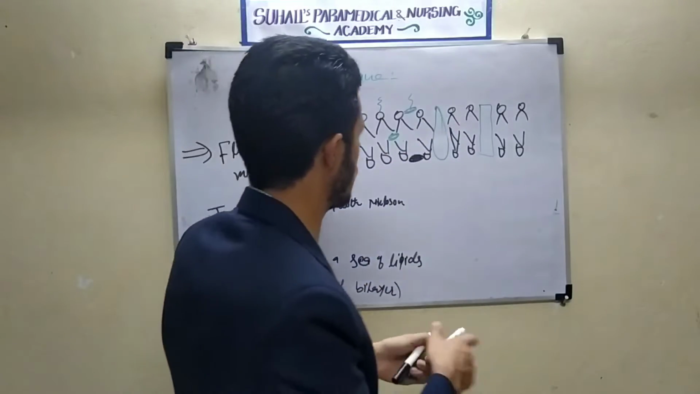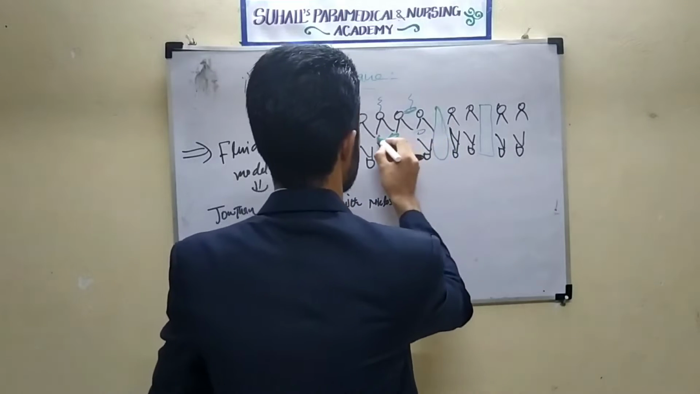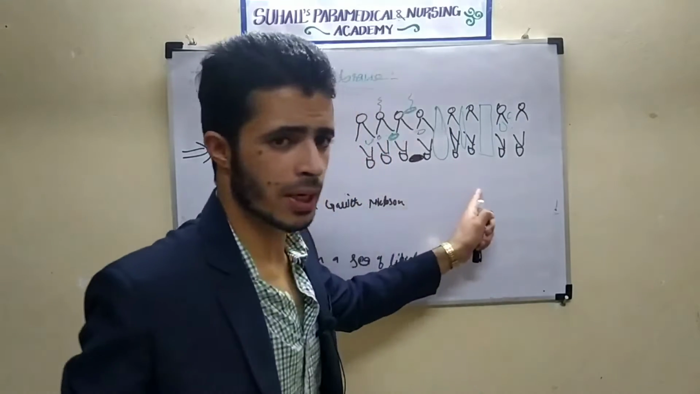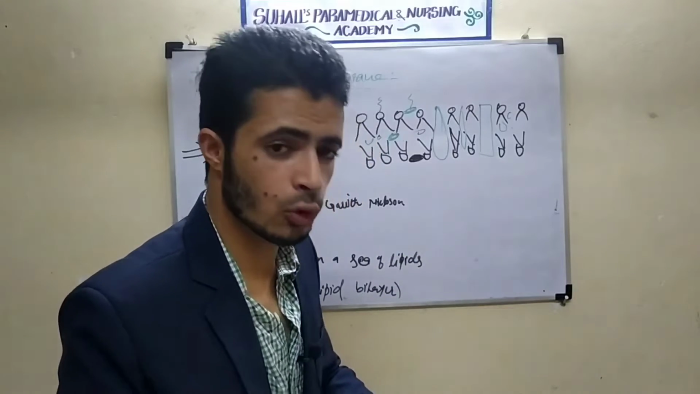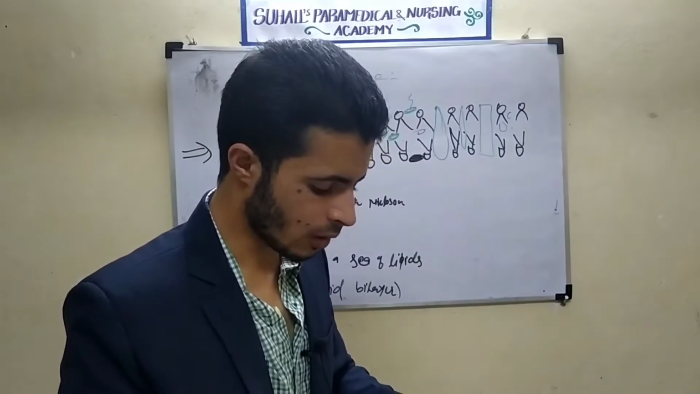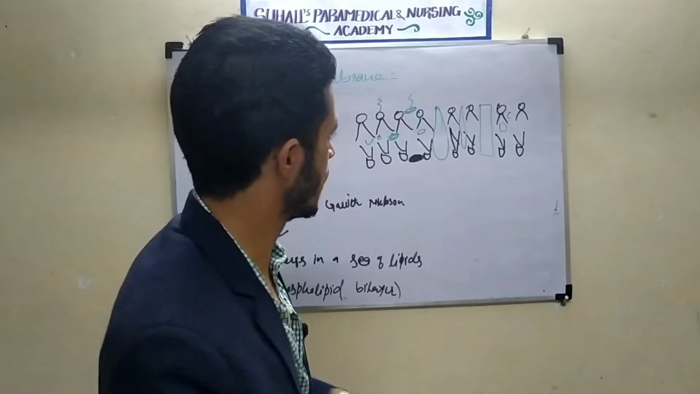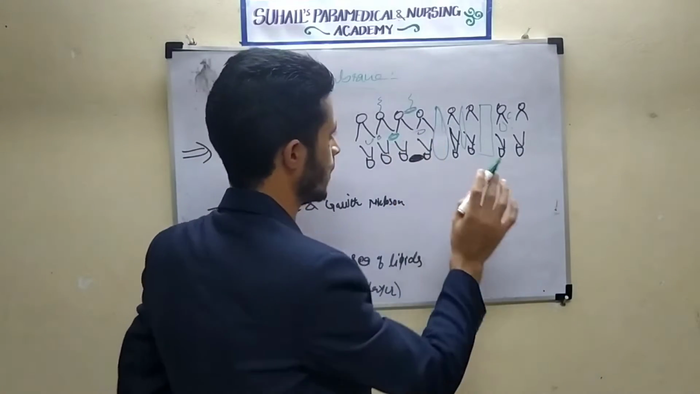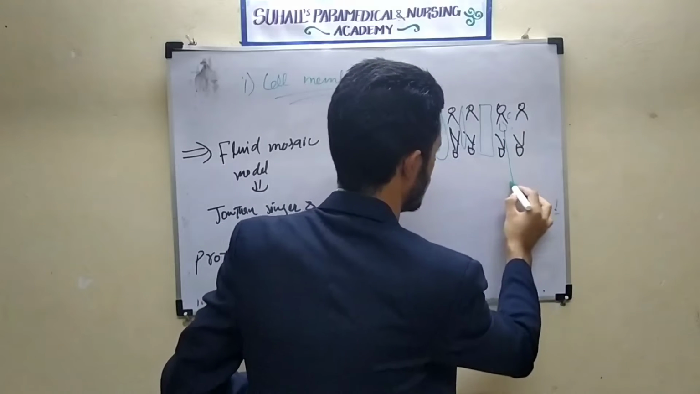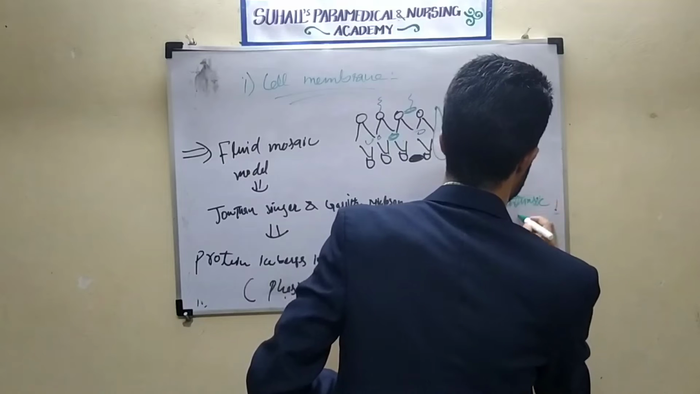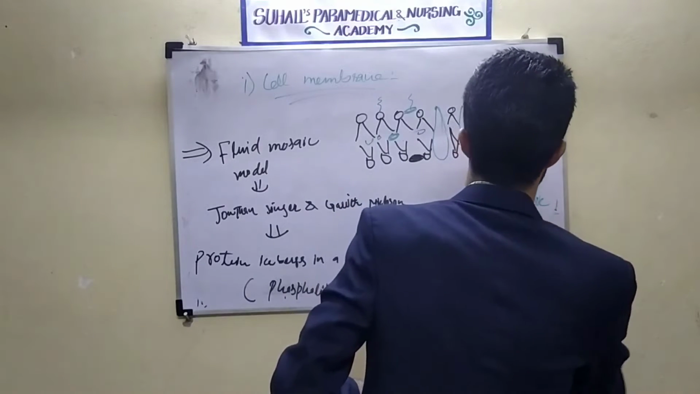See, these are the proteins. Inside the plasma membrane there are proteins. Proteins are of two types. One is called intrinsic protein, another is called extrinsic protein. The protein inside the plasma membrane, present inside the cell membrane, is called intrinsic protein. Remember this point.